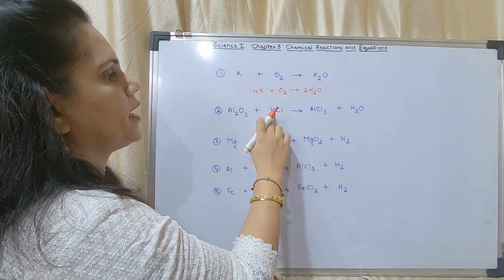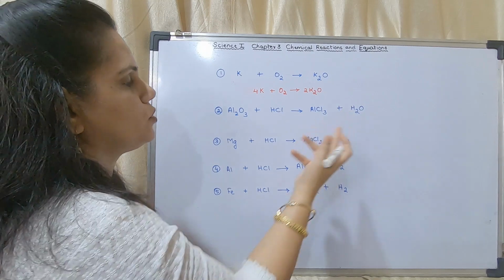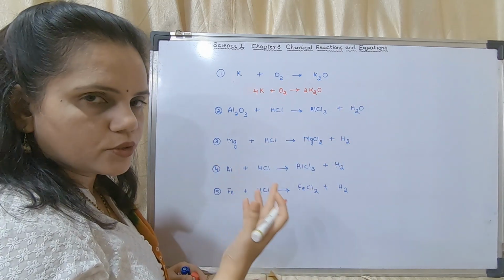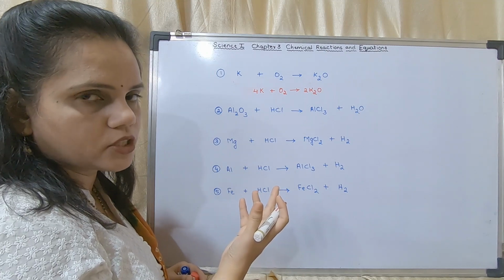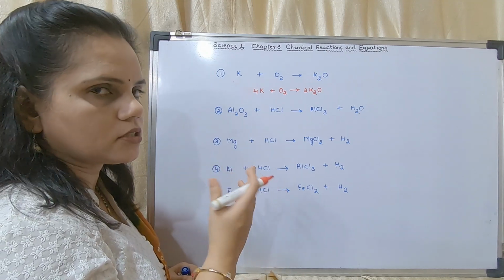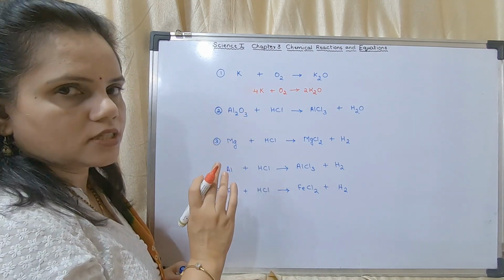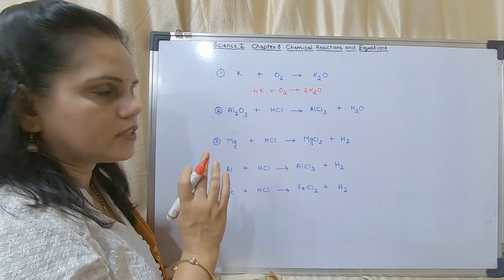How many hydrogen? 1. How many hydrogen? 2. So the equation is not balanced. Now I am going to balance the equation. You have to start either with oxygen or with hydrogen. Here I shall start with oxygen. Okay, agreed? I shall start with oxygen.